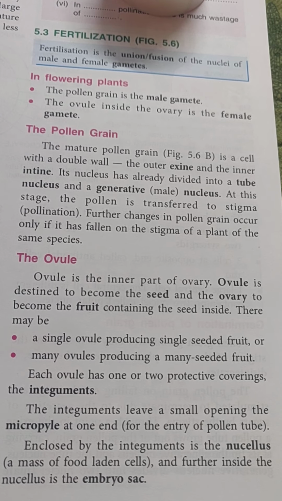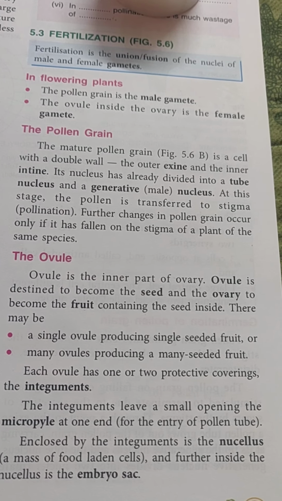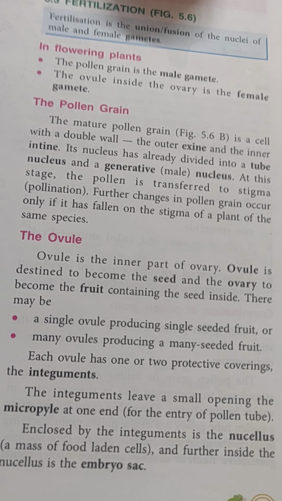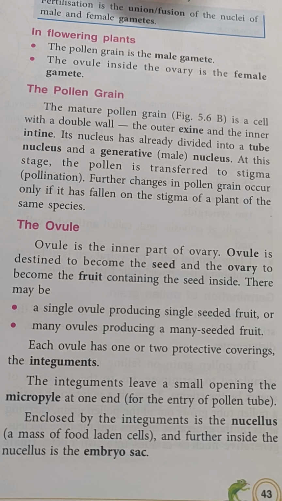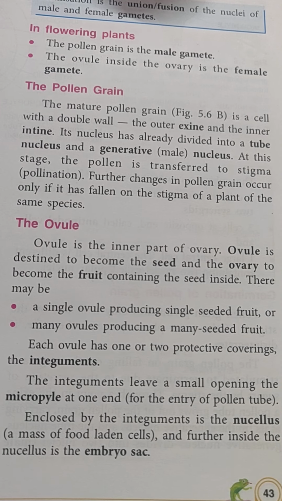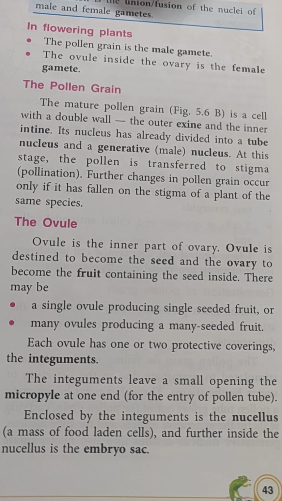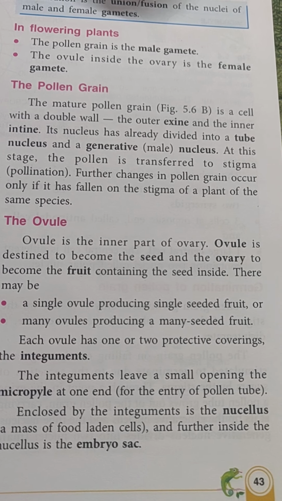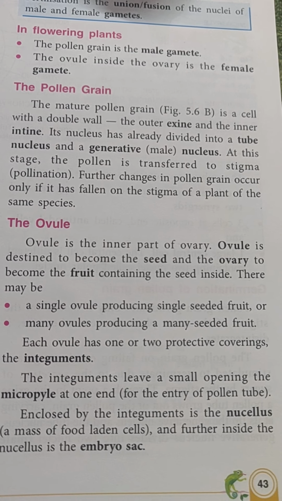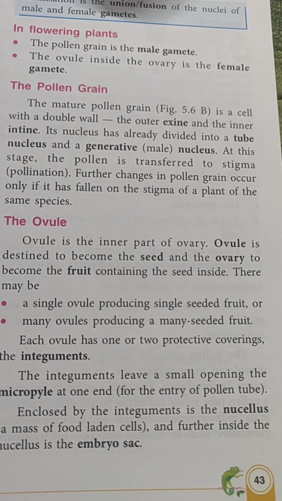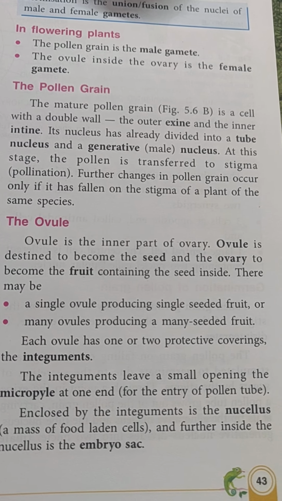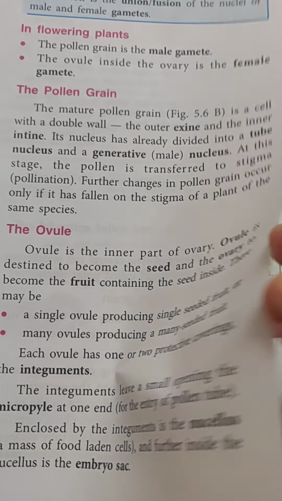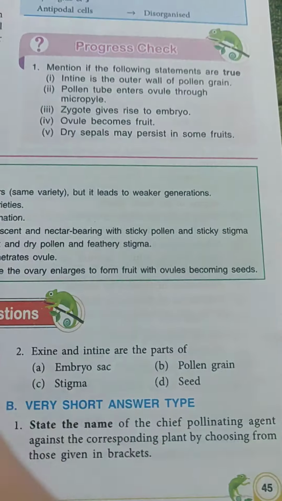Now, enclosed by the integuments is the nucellus, which can also be called the cells carrying food for the ovule. And further inside the nucellus grows the embryo. So let us look at it in the figure, it will be clearer to us.